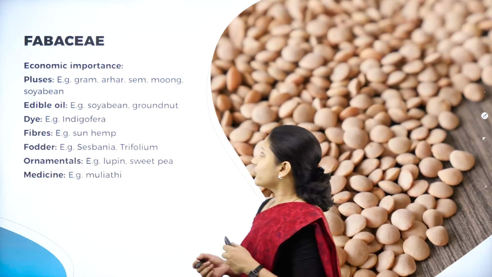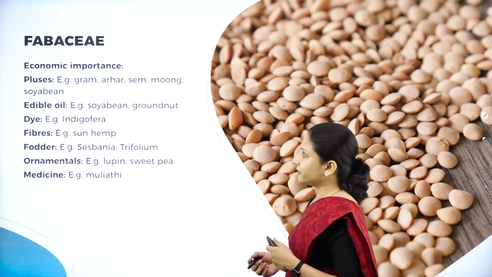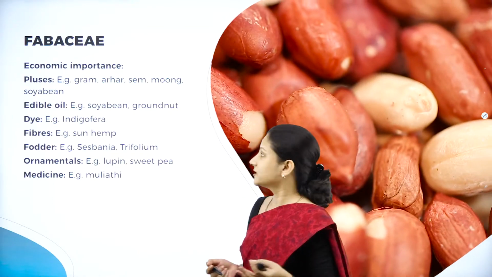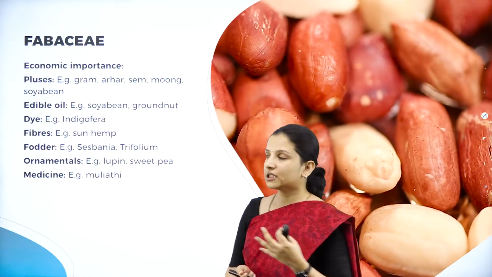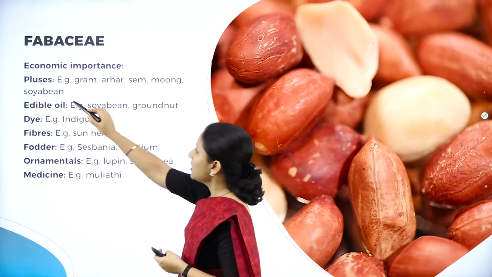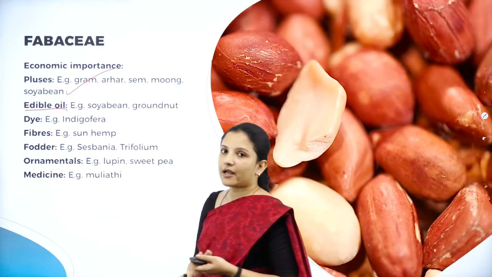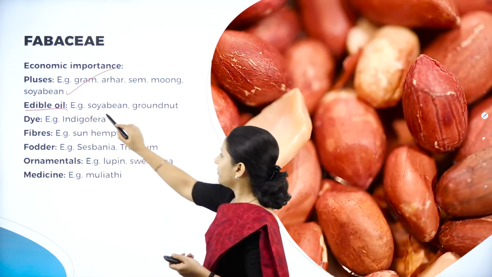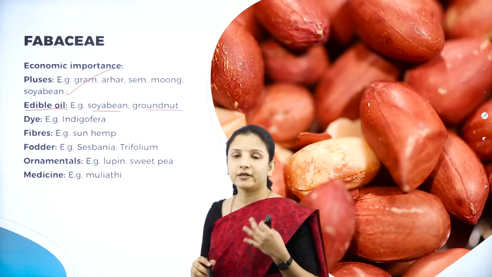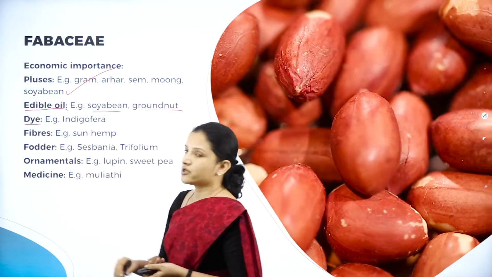So next, moving on to the economic importance of the Fabaceae members. Usually they are used as a staple, that is pulses. For example, gram, arhar, sem, moong dal, soya bean, all these are pulses that are being used, and they are also used as edible oil. Say for example, soya bean oil, groundnut oil and so on are edible oils, used in refined oil preparation, and also they are used in the preparation of dye.